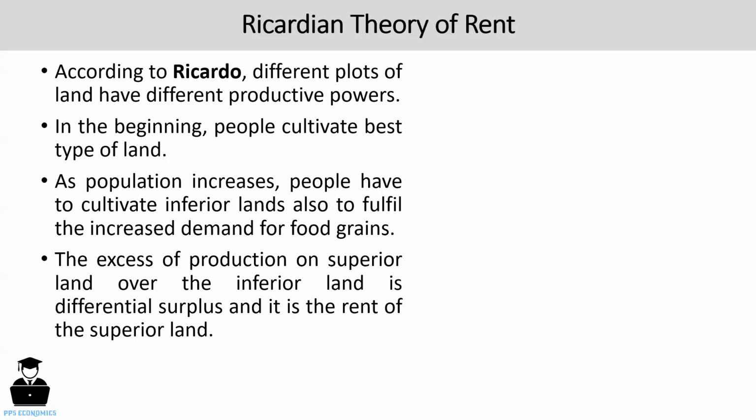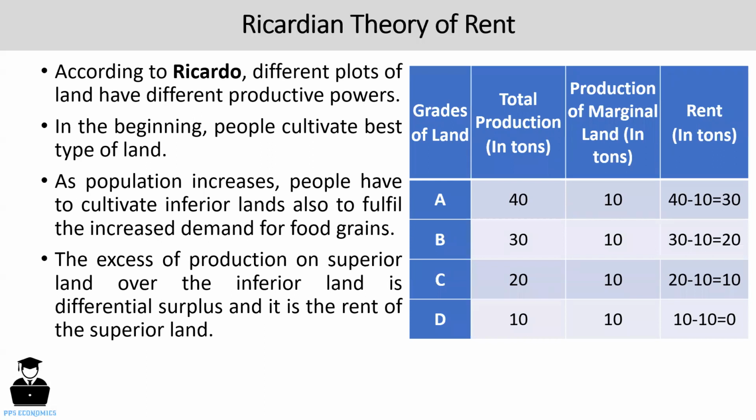Let's discuss these things with the help of this table. There are 4 grades of land. They are A, B, C, and D grades. And this D grade is the least fertile land, also called marginal land. Then the other grades of land, A, B, C, are the intra-marginal land or the superior land. And they are in an advantageous position. They get some extra earnings or differential surplus.